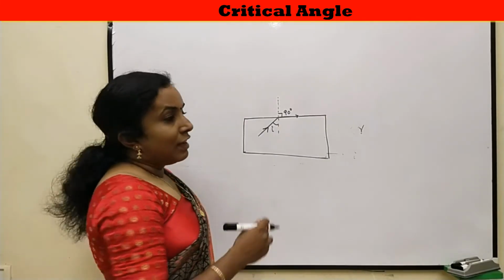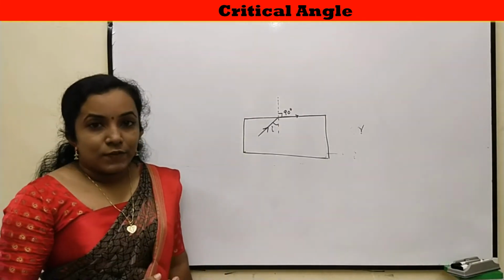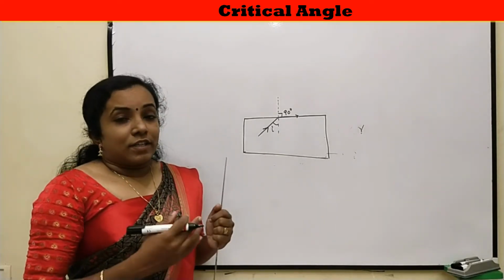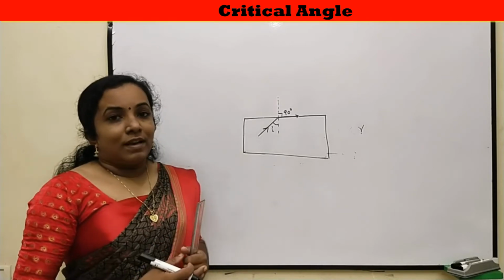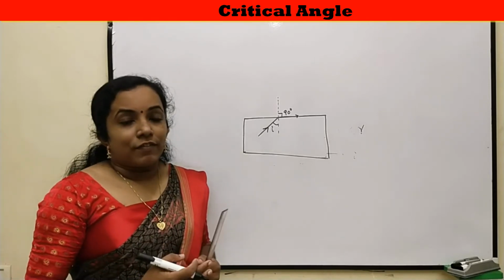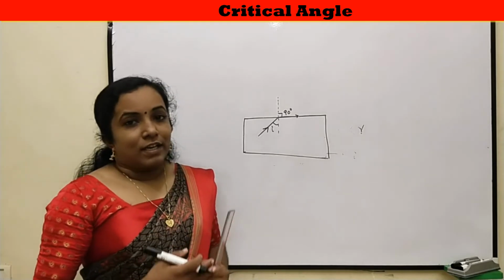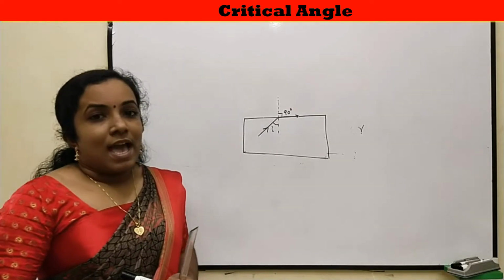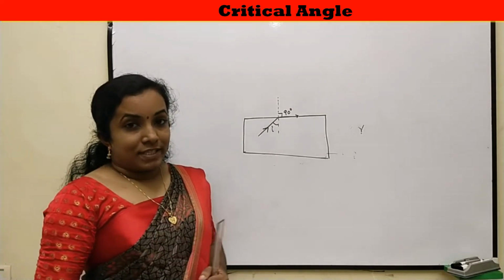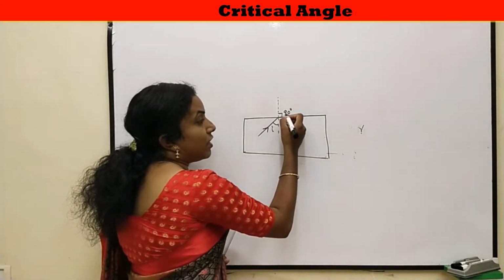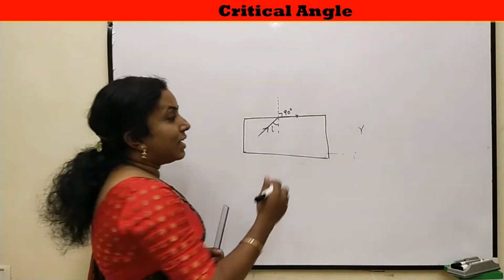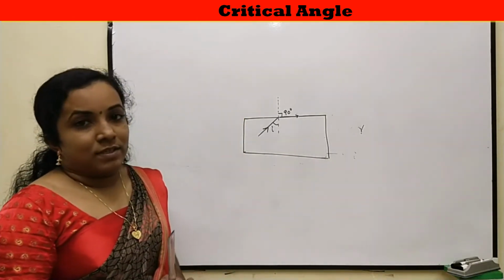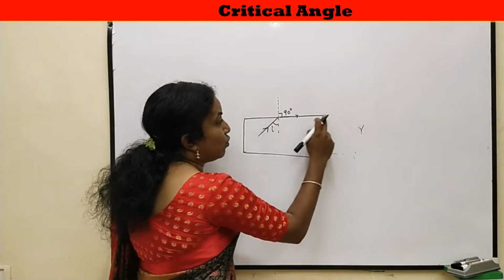So, when a ray of light travels from denser to rarer medium, it refracts and bends away from the normal in such a way that angle of refraction is always greater than angle of incidence. And if we increase the angle of incidence, at a particular angle of incidence, the angle of refraction will be 90 degree and the ray of light passes through the surface separating two media.